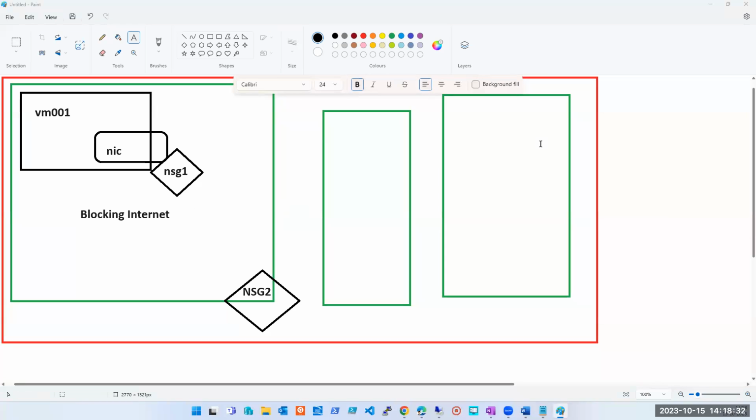Understand one thing. What I said is that two NSGs on one resource is not possible. Having NSG2 and NSG3 here is not possible, or having NSG2 here, or having NSG1 here again. At a time, one resource can have only one NSG. But these are two different resources. NIC is a different resource and subnet is a different resource. Got it?